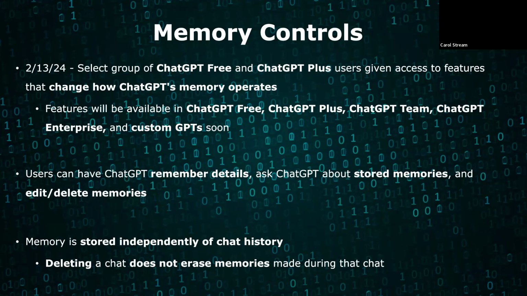Through these features, users can have ChatGPT remember specific facts or details, ask ChatGPT about the memories it has stored, and edit or delete ChatGPT's memory entirely. It is important to note that memory is stored independently of chat history, and that deleting a chat will not erase any memories the tool has made during that chat.